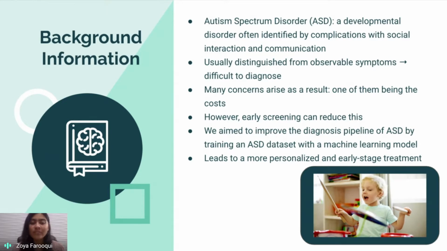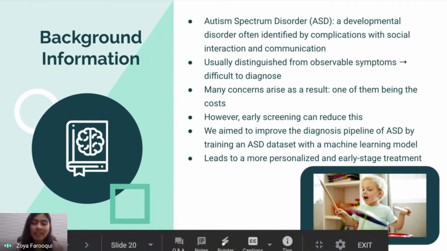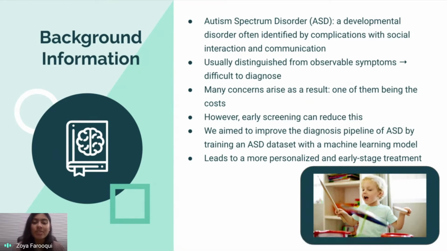This causes a lot of concerns for parents and families, one of them being the cost. However, early screening can reduce this, and we aim to address that by improving the diagnosis pipeline of ASD by training an ASD dataset with a machine learning model, which led to a more personalized and early stage treatment.